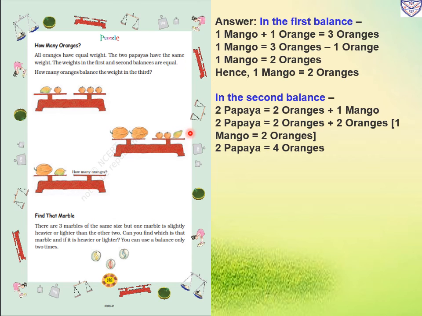Now 1 mango equals 2 oranges. So in place of 2 oranges, they have kept 1 mango. So the value of 2 papayas equals 4 oranges. So hence 1 papaya equals 2 oranges.